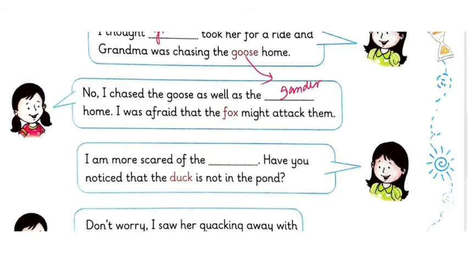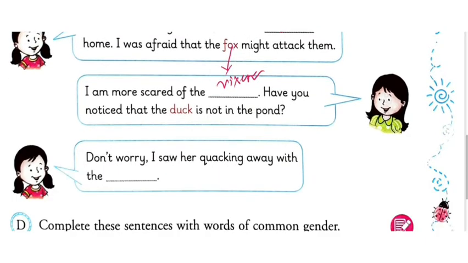Next it is, I am more scared of the dash. The opposite of fox is vixen. Female fox. Vixen. Have you noticed that the duck is not in the pond? So here I am going to use the opposite term for duck. It should be drake. Duck is female, drake is male.